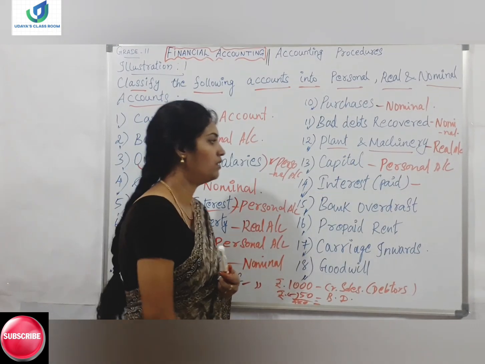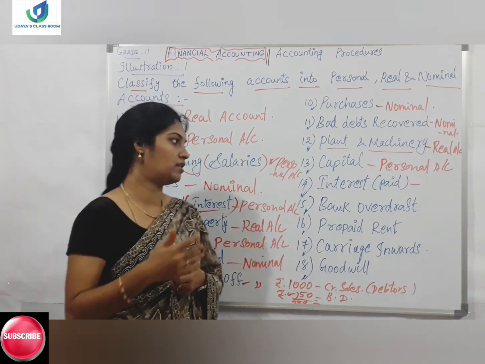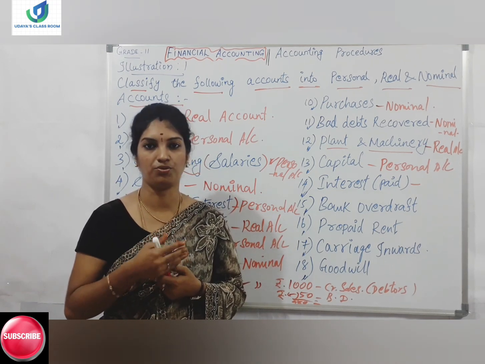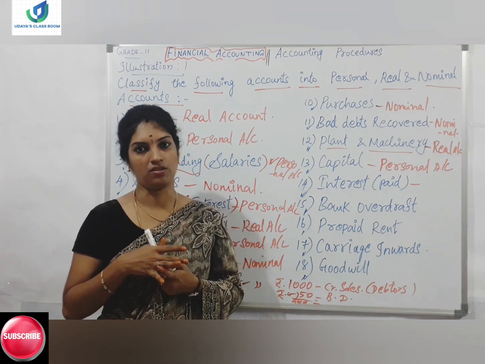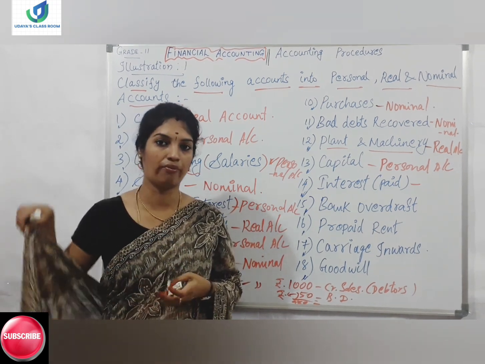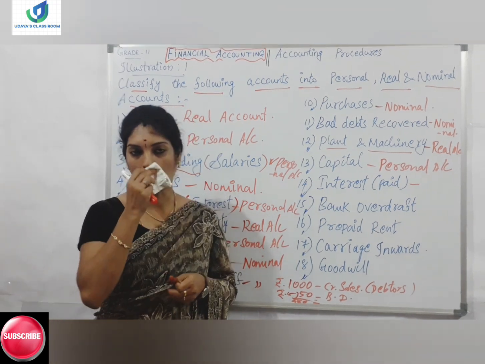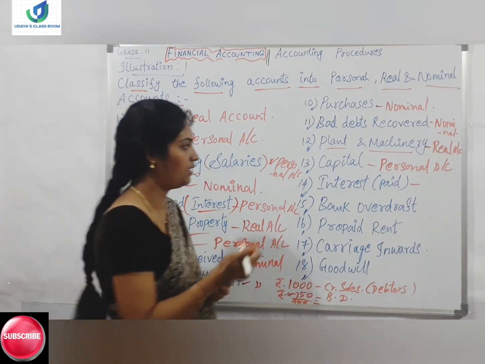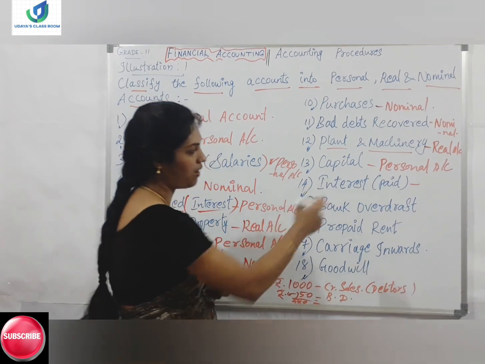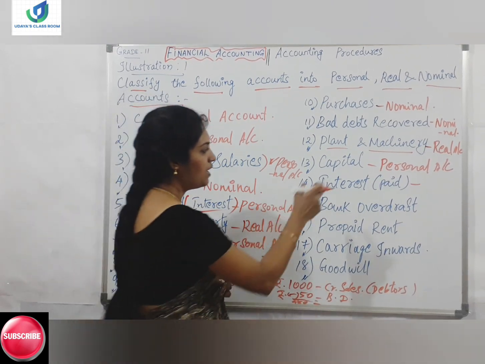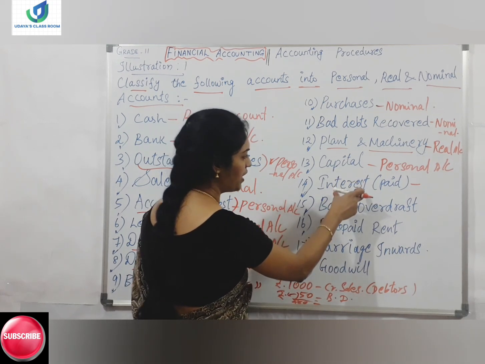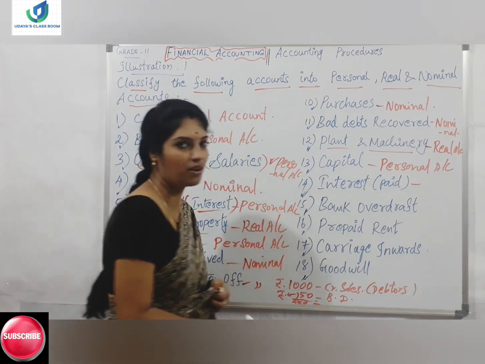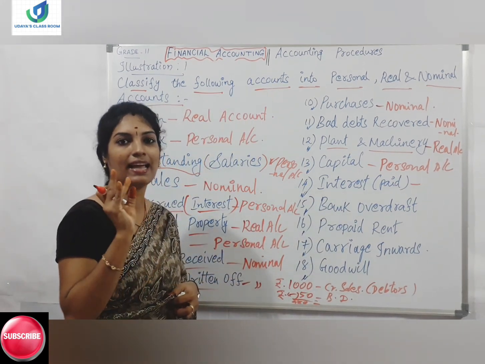Interest paid. Here interest paid means we have paid interest. Our company has paid interest. It is an expense. So expenses come under which type of account? Personal or real or nominal? Not personal, nominal. Here I told you, prefix or suffix, you have to concentrate. Some people will be thinking, ma'am told that if something has come in front of or after the word expenses, I have to write personal account. Not like that. Only the outstanding and the prepaid.